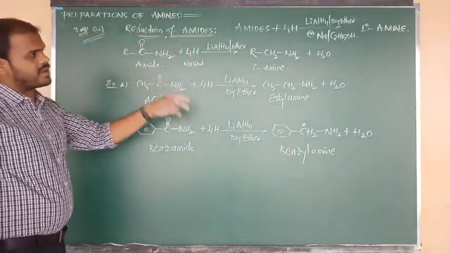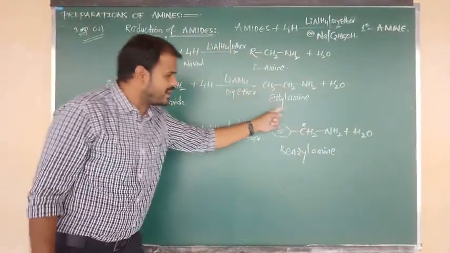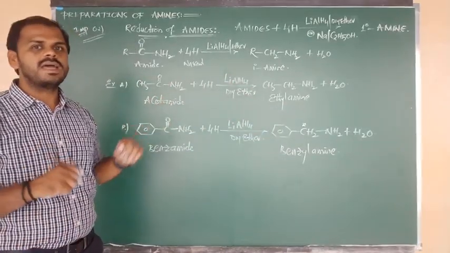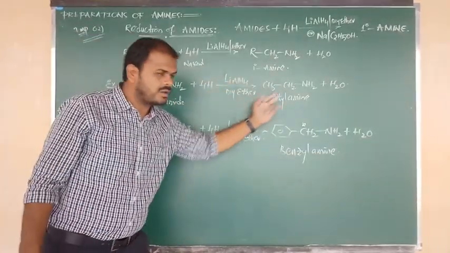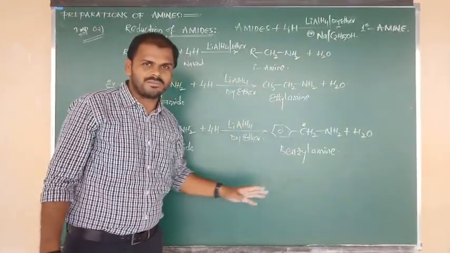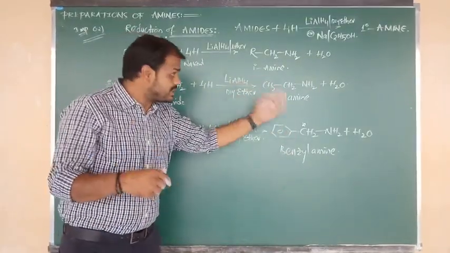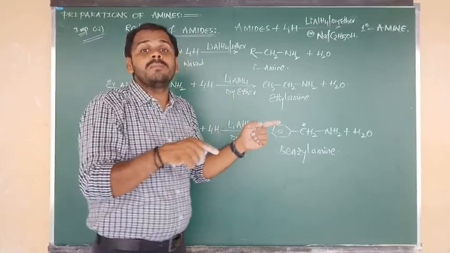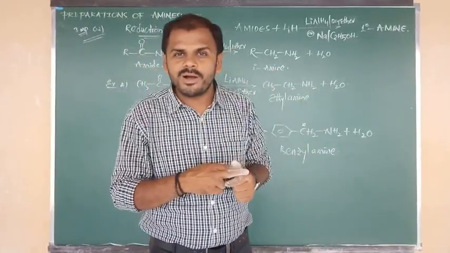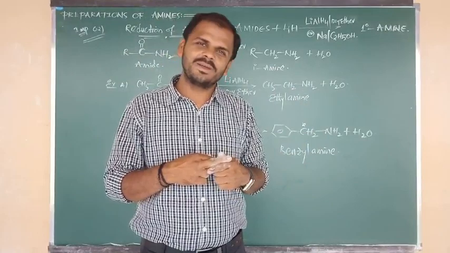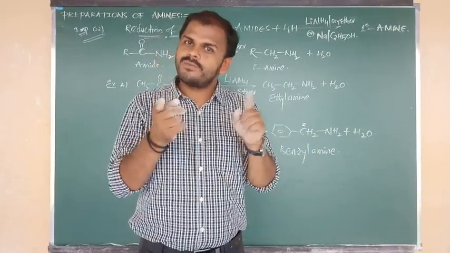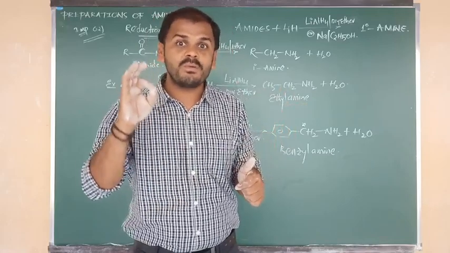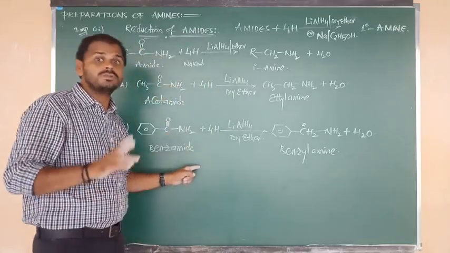Here also amides upon reduction give a primary amine, but the primary amine and the amide both have the same number of carbons. So in the second method, reactant and product have the same number of carbons, but in the Hoffmann bromamide degradation method, one carbon will be lost, degraded in the form of Na2CO3. The remaining methods of preparation of amines we will continue in tomorrow's class. Don't neglect the Hoffmann bromamide degradation reaction; both are very important.